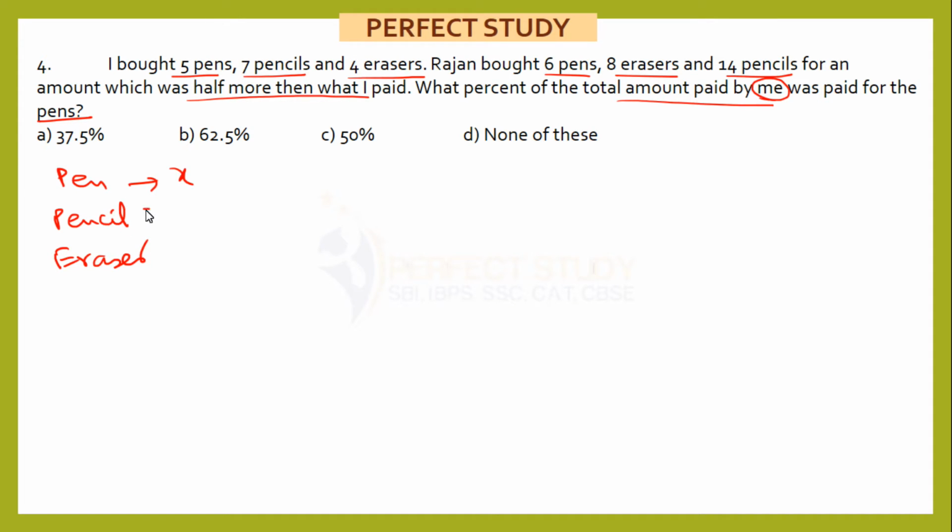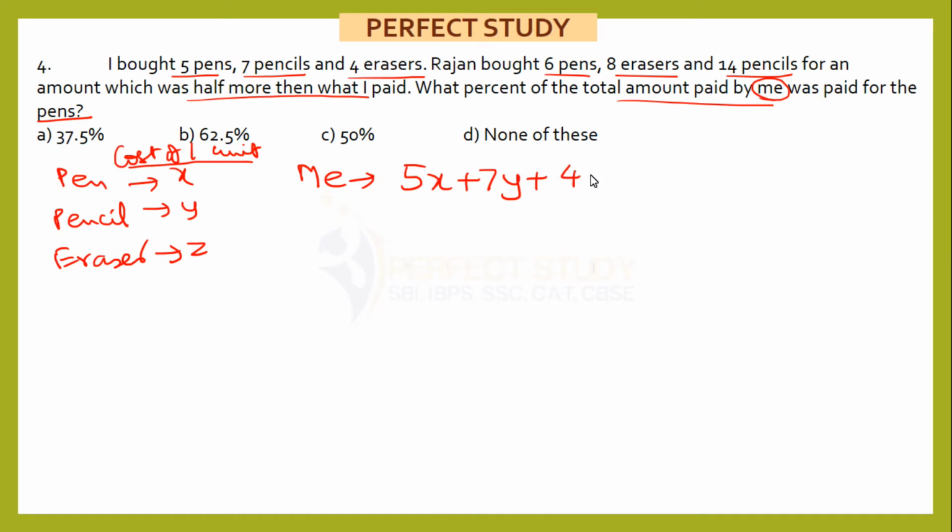Let's take the cost as X, Y, Z, cost of 1 unit. This is my cost variable X, Y, Z. So for me, the equation becomes 5x plus 7y plus 4z. That is equal to some amount. Let me assume this amount is equal to some variable A.